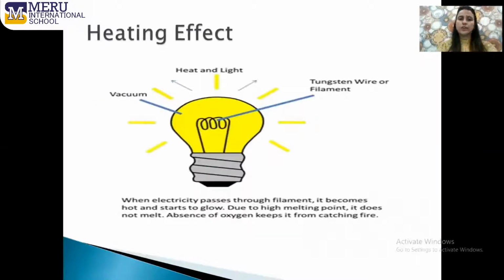Now let's have a look at the heating effect. As you all know, when the current passes through a conductor and you just touch that conductor, you will feel some hotness, right? So that is what the heating effect of current is. The second example is the bulb. When the current passes through this filament, which is made up of tungsten, it will become hot and start to glow. So why does it become hot? Because heat energy here is associated with the electrical energy. That is what the heating effect of current is.